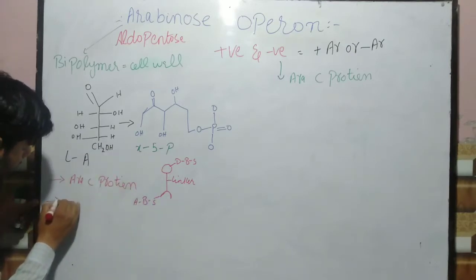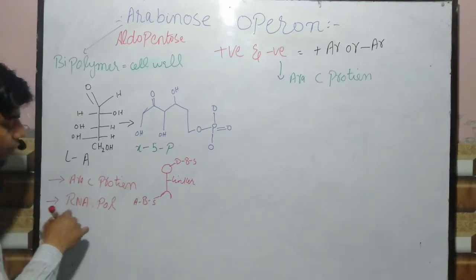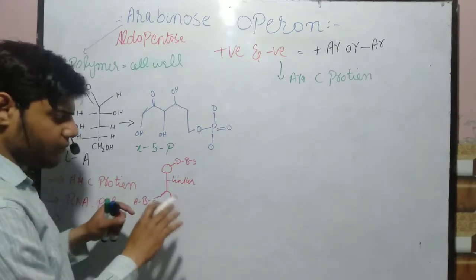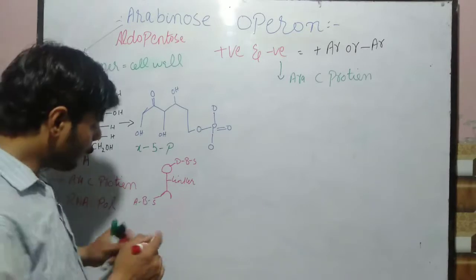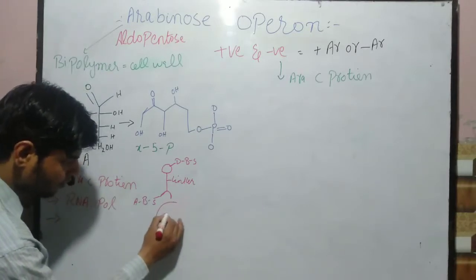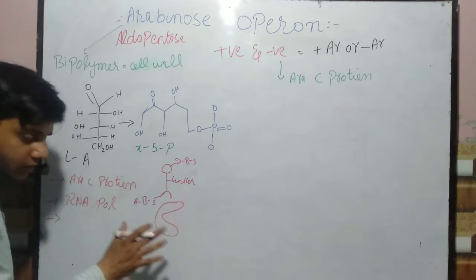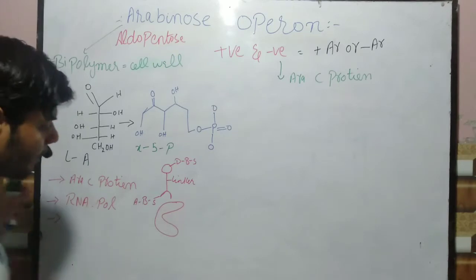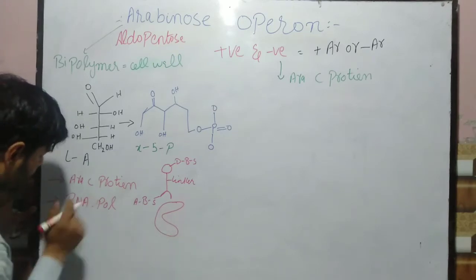Then we have another main component. Second, we have RNA Polymerase. We already talked about the RNA structure, but here I am drawing a simple structure of the RNA Polymerase. Although this is not the real structure, RNA Polymerase will somehow look like this.